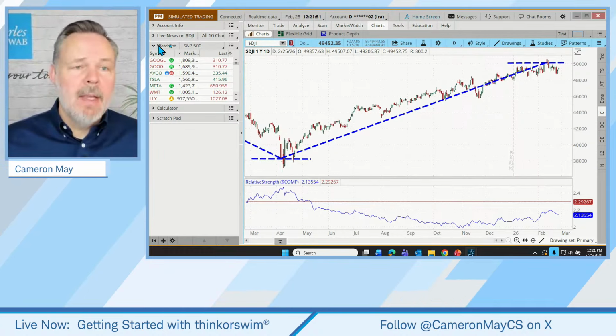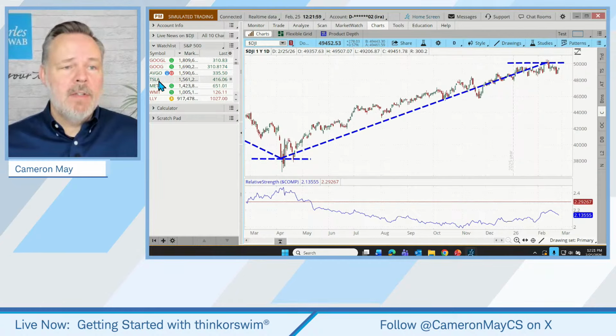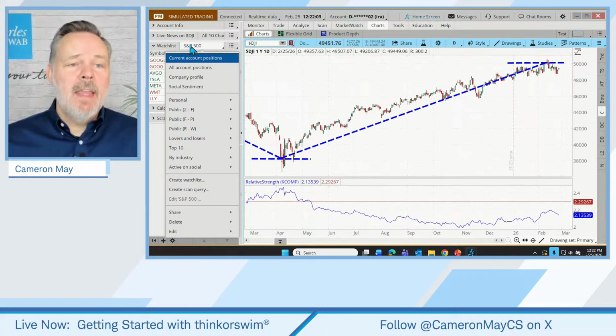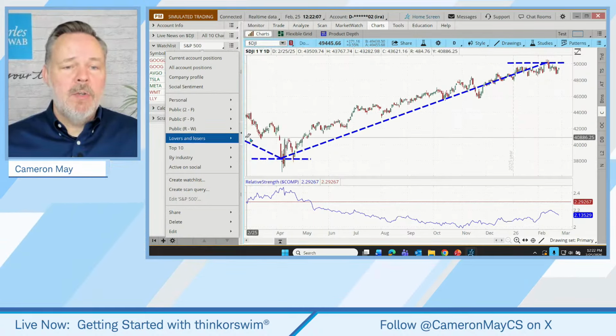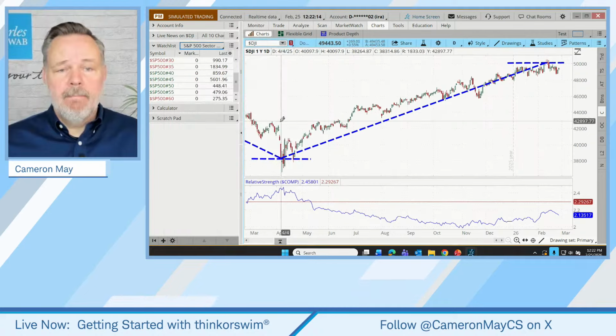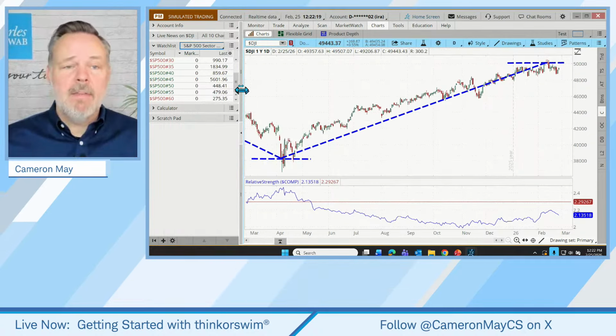And among those is a watch list of the different sectors. So if I go to my watch list, right now the watch list is showing the S&P 500 companies. I'm going to click on that watch list heading and go to the public watch list in alphabetical order to S&P sector indices. So that's kind of a longer term for saying these are the S&P sectors.